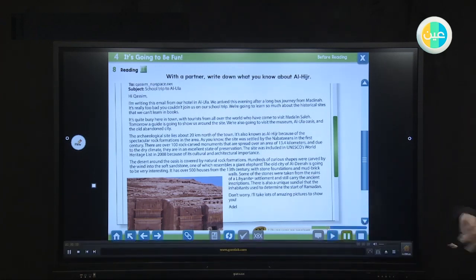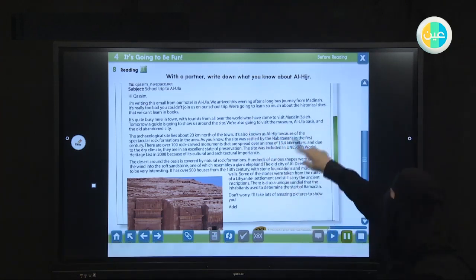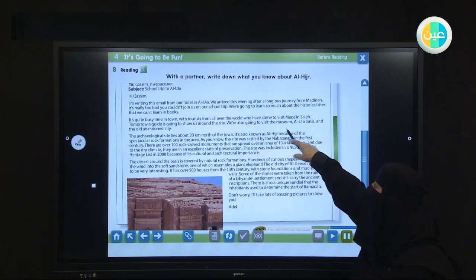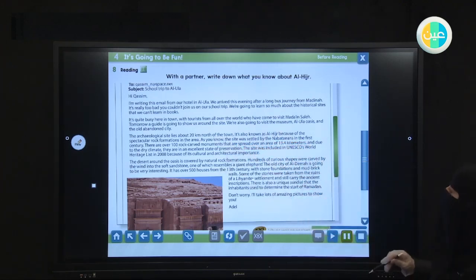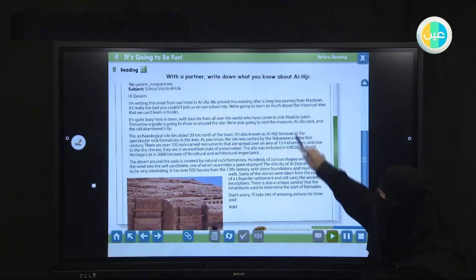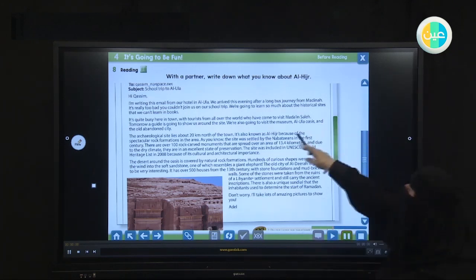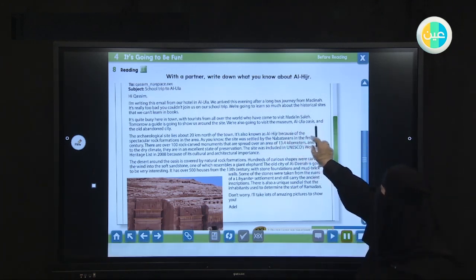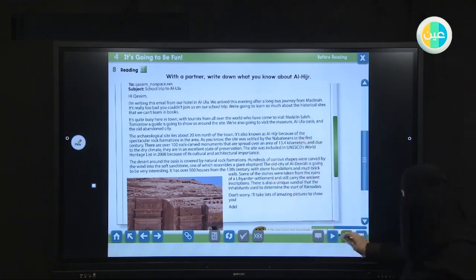Okay, so where are they going? They are going to Madain Saleh, to visit Madain Saleh. There are a lot of visitors around the site. We're also going to visit the museum, Al-Ula Oasis, and the old abandoned city. Okay, so also, they are going to visit the museum of Al-Ula Oasis and the old city.